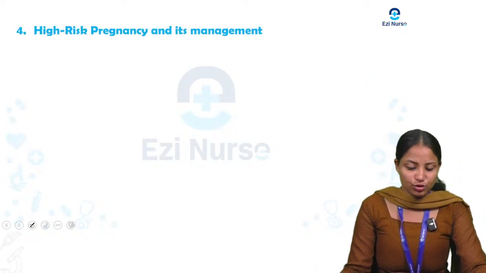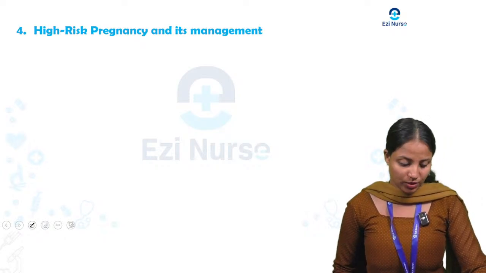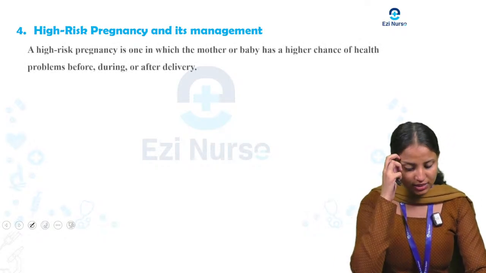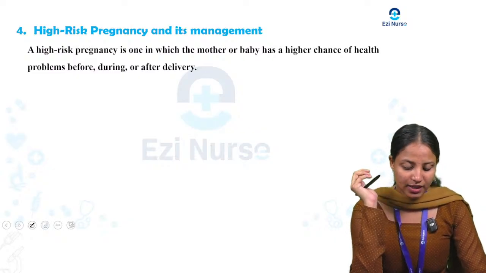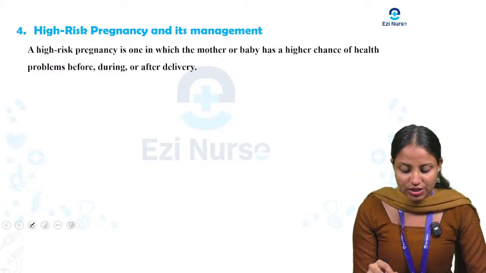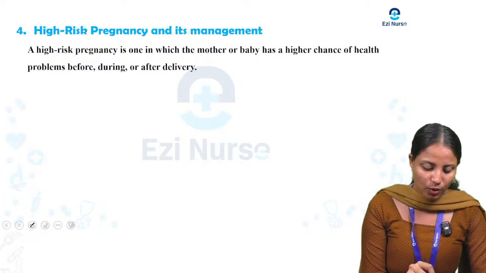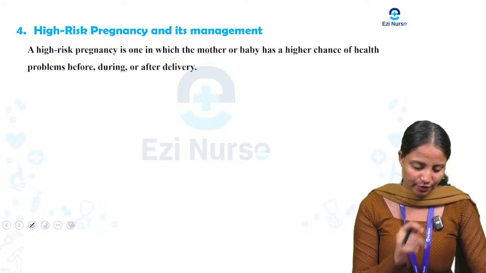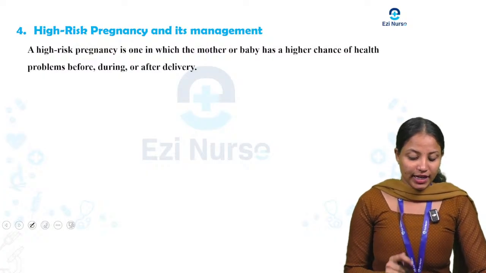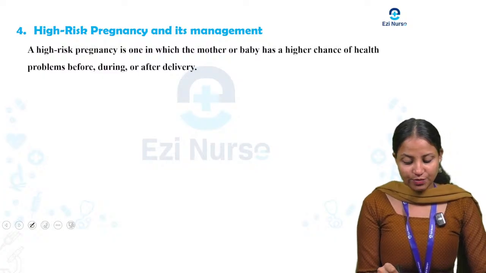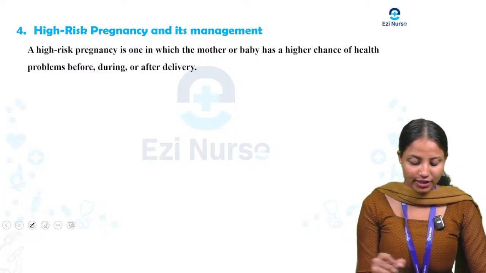Next, we are moving to the fourth question, high risk pregnancy and its management. What is high risk pregnancy and its management? So here we can see that a high risk pregnancy is one in which the mother or baby has a higher chance of health problems before, during or after delivery.